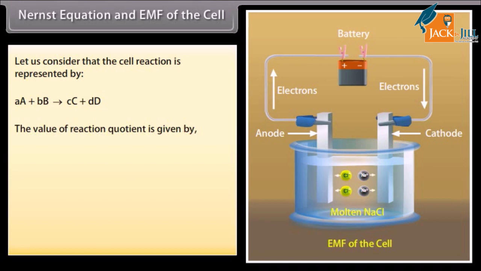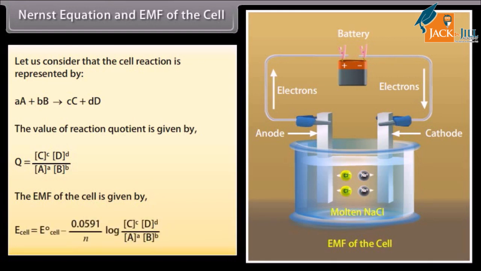The value of the reaction quotient is given by Q is equal to C raised to the power c into D raised to the power d divided by A raised to the power a into B raised to the power b. The EMF of the cell is given by E naught cell minus 0.0591 upon n multiplied by log C raised to the power c into D raised to the power d divided by A raised to the power a into B raised to the power b.